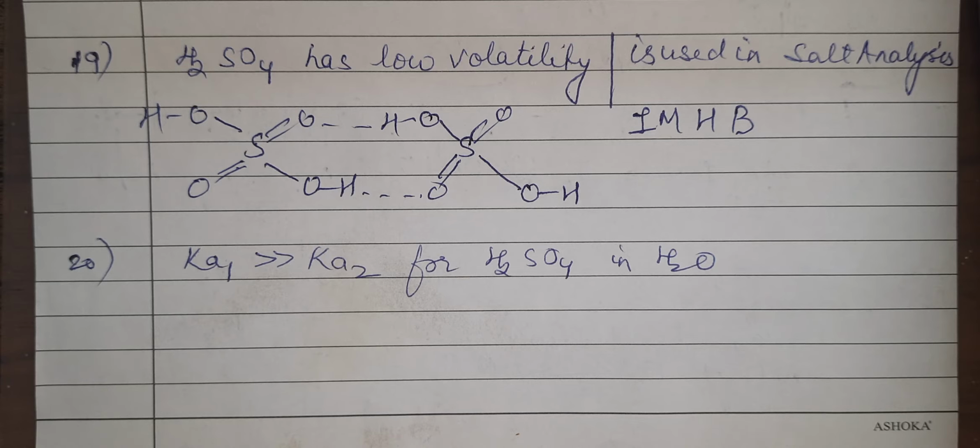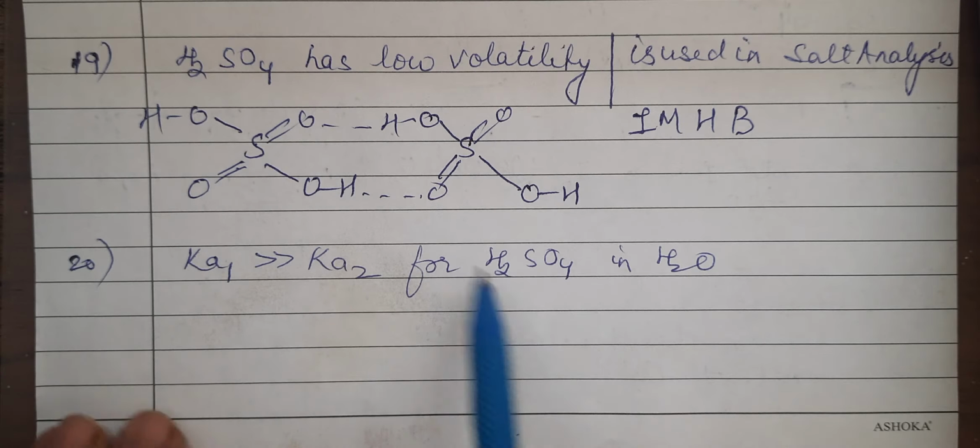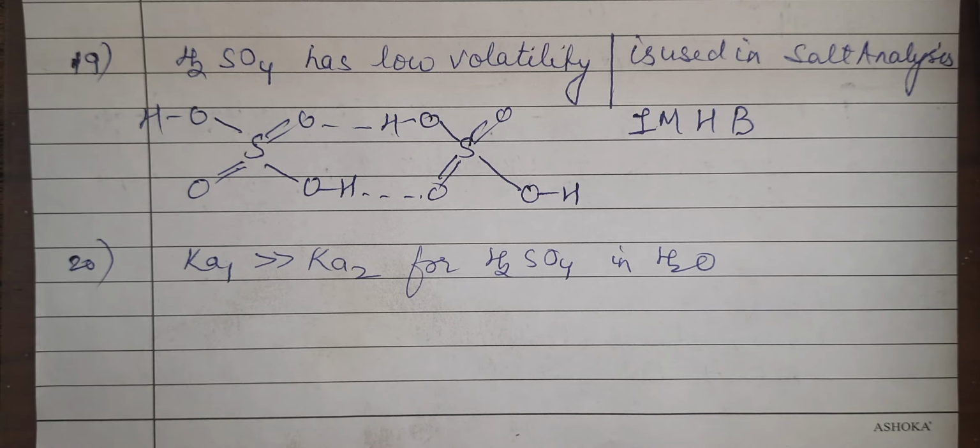Or, texture-wise also, it can be asked why sulfuric acid is oily. It is also called oil of vitriol. Why is it called that? Because of intermolecular H bonding. It is quite thick. It appears oil-like.